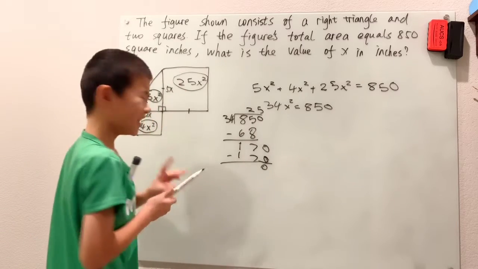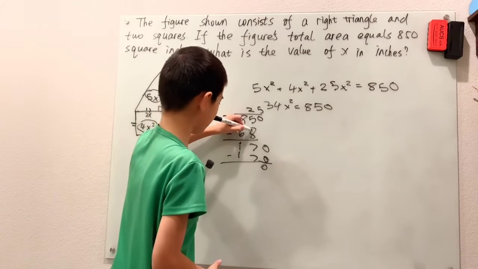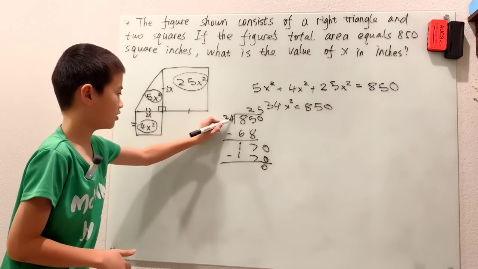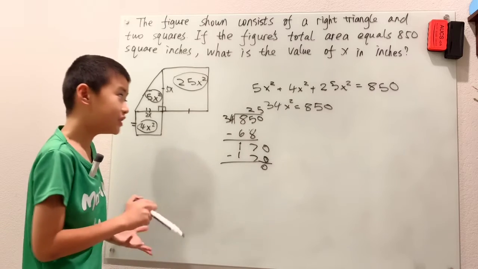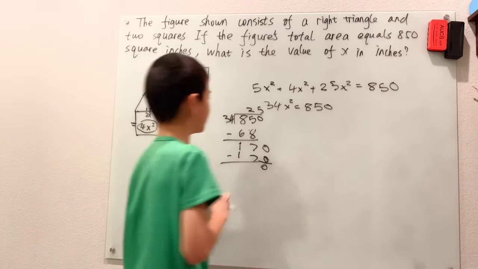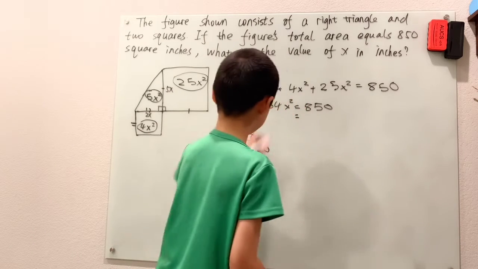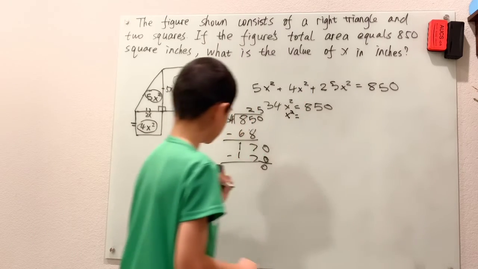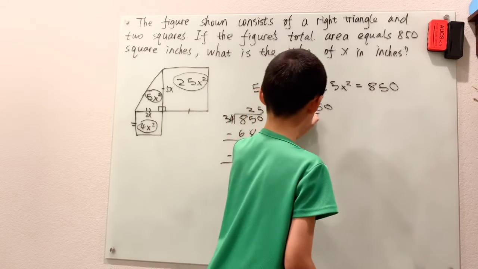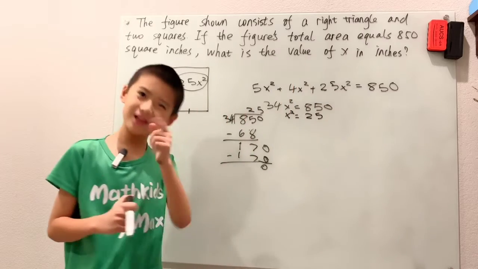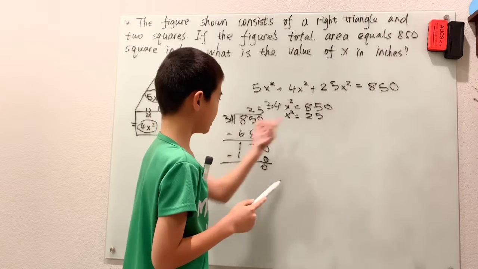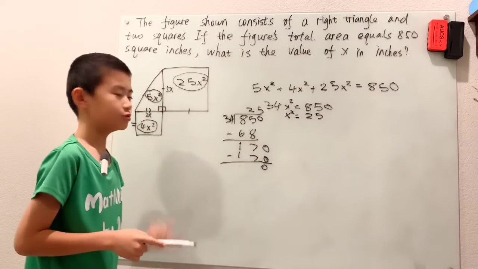Now, I believe you can trust me that I did the math right. And 850 divided by 34 is 25. If you don't trust me, which I'm a little sad about, you can check it on your calculator, but whatever. I'm just gonna keep going with my lesson. 850 divided by 34, as I just calculated, or as you think I just calculated, but doesn't matter. We just get x squared equals 25.